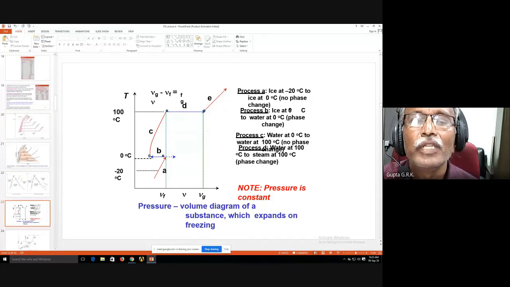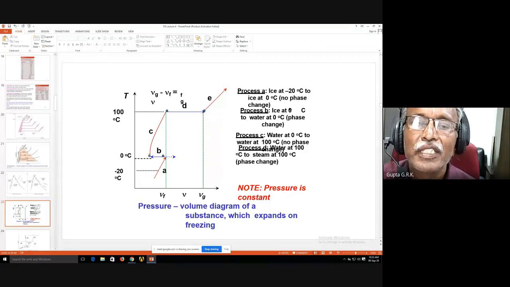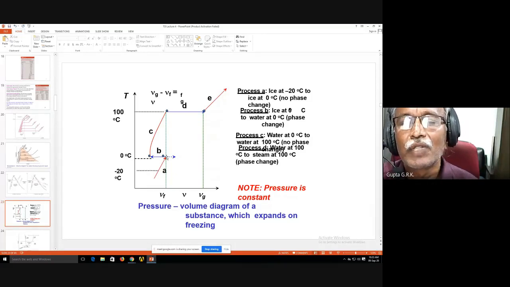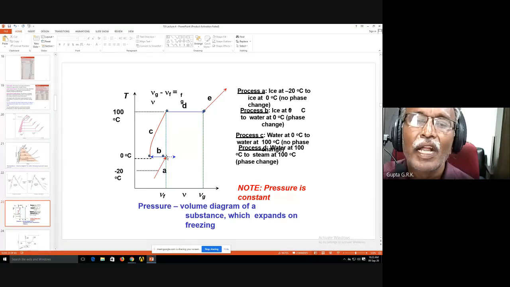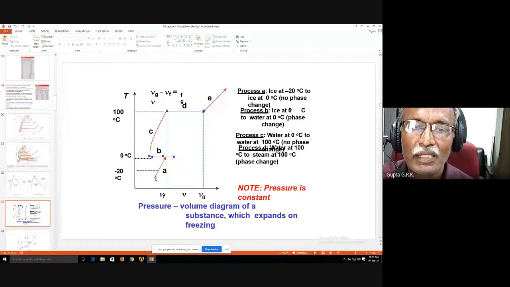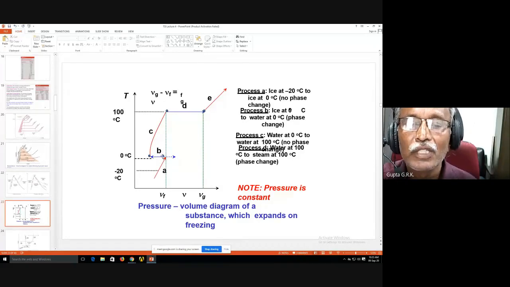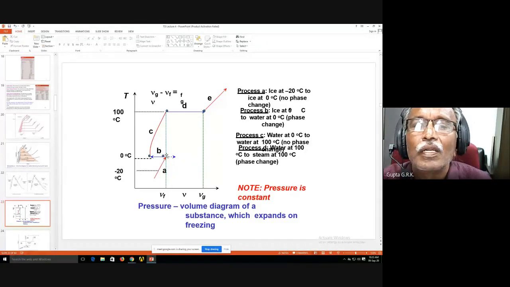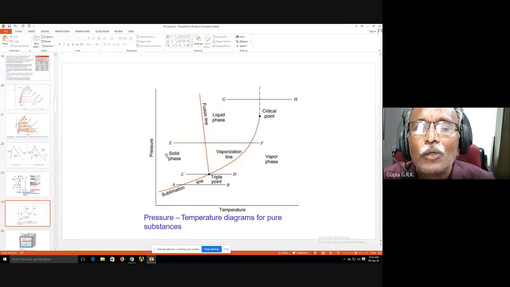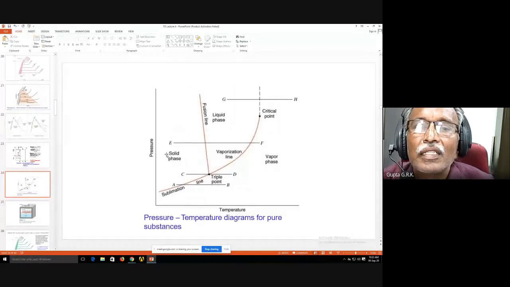Here, if I cool it further, it starts getting frozen. So what happens? The temperature is constant, but specific volume increases, right? This is what is called expansion during freezing. And if I cool it further, it goes down like this. Its volume further decreases. And this is a peculiar property only for water. So this you have to remember. And water has another peculiar property that I can tell later.